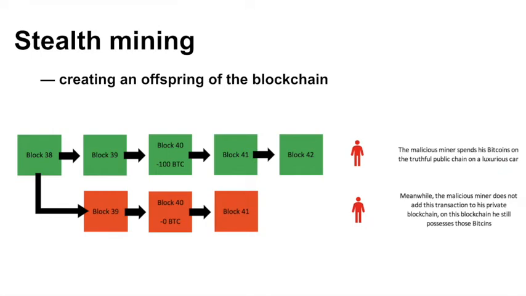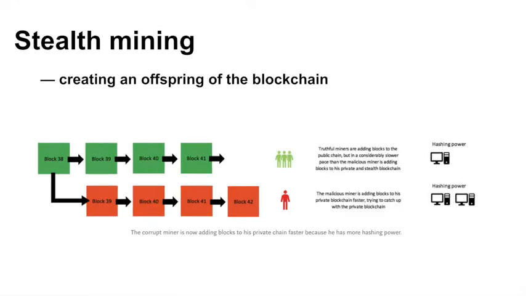On the trustful blockchain, his Bitcoin are now spent. Meanwhile, he doesn't include this transaction on his isolated version of the blockchain. On his isolated version, he still has those Bitcoin. Meanwhile, he's still picking up blocks and verifies them all by himself on his isolated version of the blockchain. This is where the trouble starts.